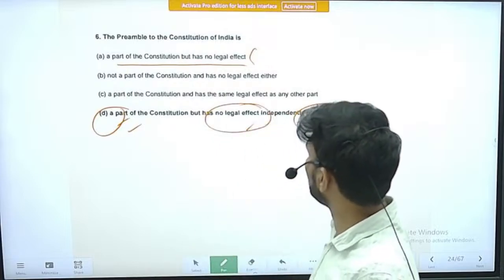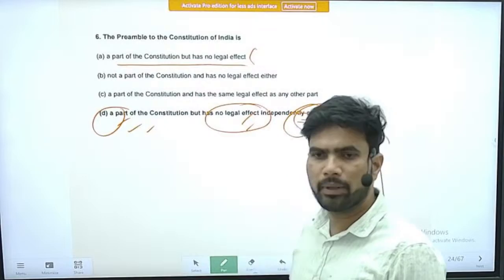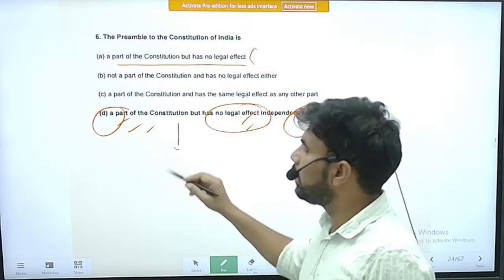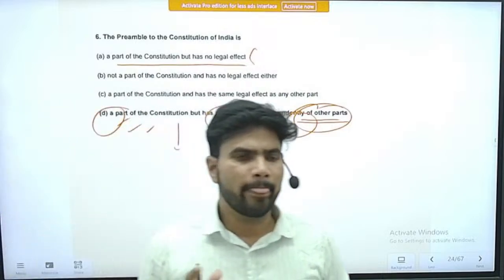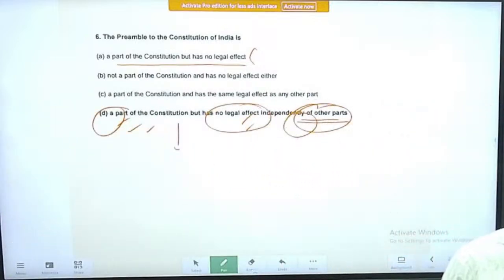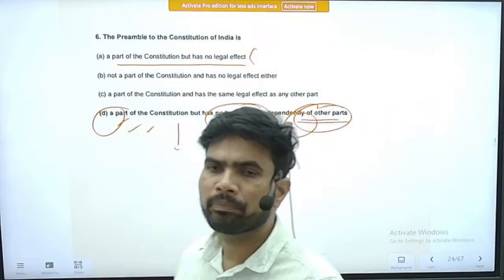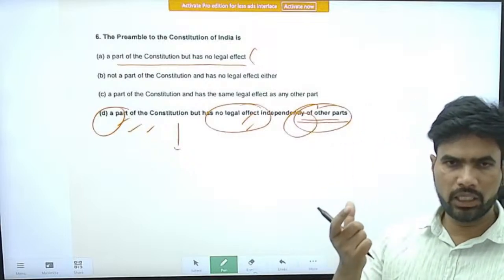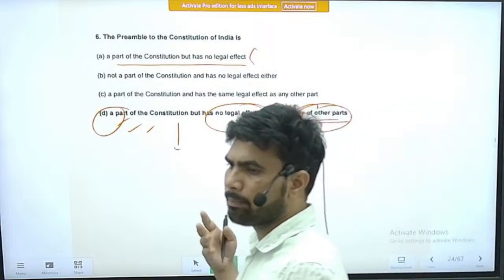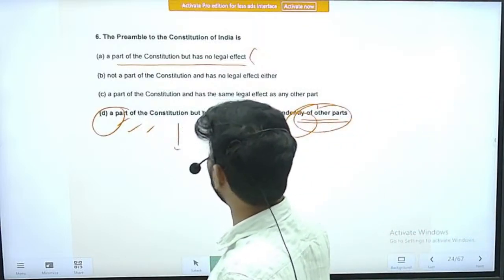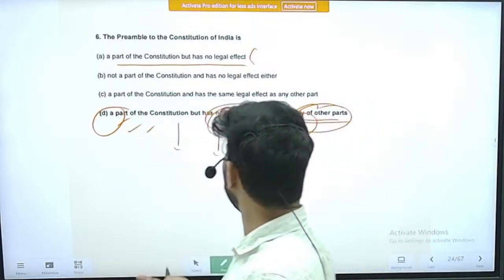When the other parts are not concerned, it has no legal validity, and it is part and parcel of the Constitution. Earlier, in certain cases like the Berubari case, the Honorable Supreme Court said that the preamble is not part and parcel of the Constitution. However, in subsequent cases, it reversed its own decision and said that the preamble is part and parcel of the Constitution. But singly, if we see only the preamble, it has no legal effect.